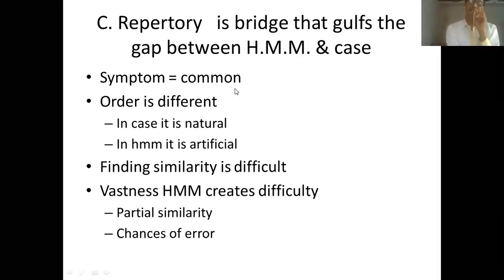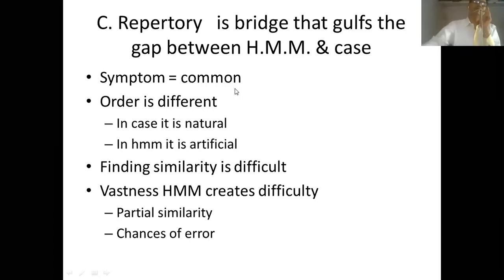Everything happens very naturally. The vital force is disturbed, and then it expresses itself in terms of symptoms. It does not express all the symptoms in one day, but over a period of time, in the natural order of evolution. In homeopathic materia medica, it is artificial.